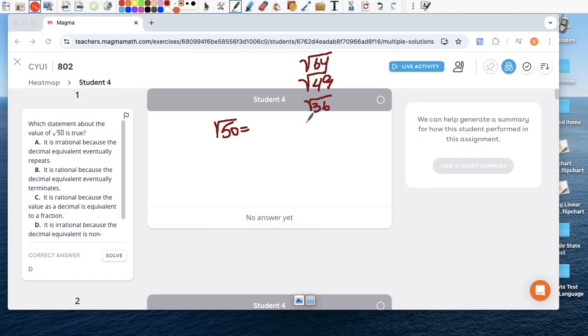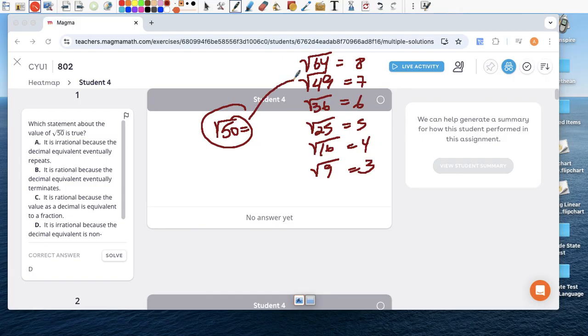64, 36, 25, 16, and so on and so on. But these are perfect squares. Why? Because the square root of 64 is 8, then 7, 6, 5, 4, 3, and so on. But 50 falls in here, in between these two numbers. So it's about 7.1, maybe not even 7.1.